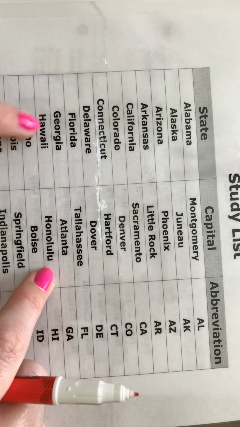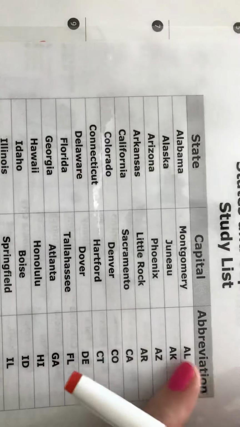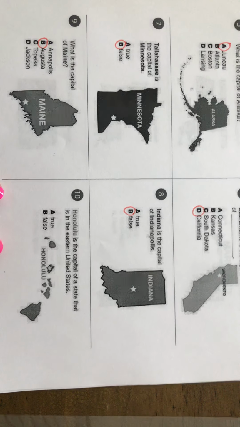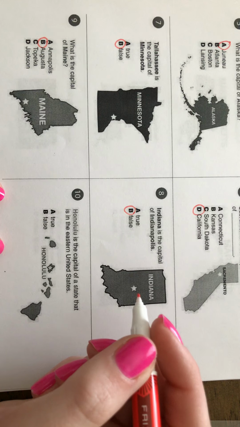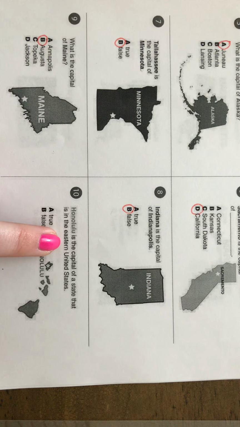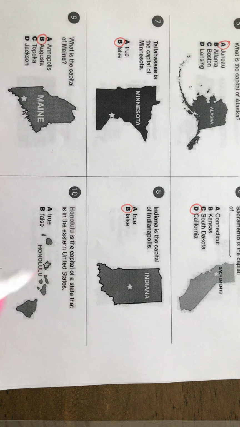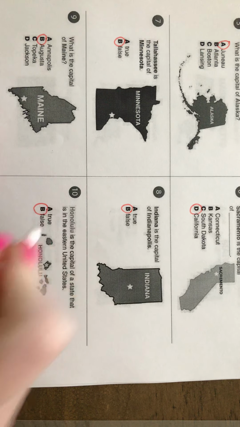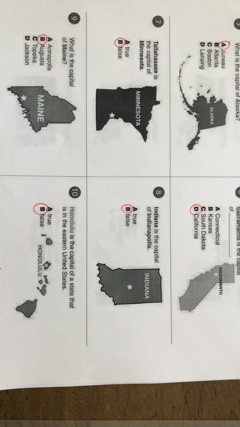If we go across, Hawaii. Okay, but I'm just realizing we need to read the question really well. Honolulu is the capital of a state that is in the eastern United States. That's not true. Honolulu is the capital of Hawaii, and that's in the western United States. So we're going to say this is false. That just about tricked me there.